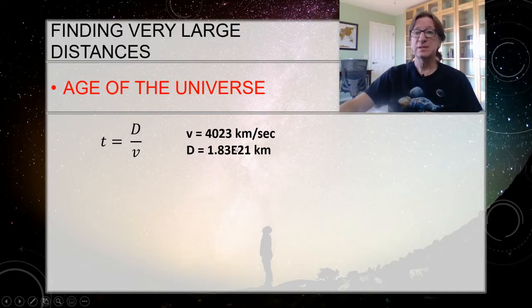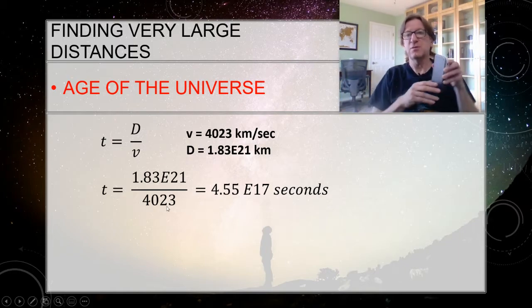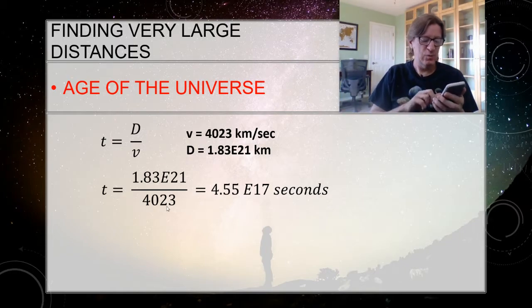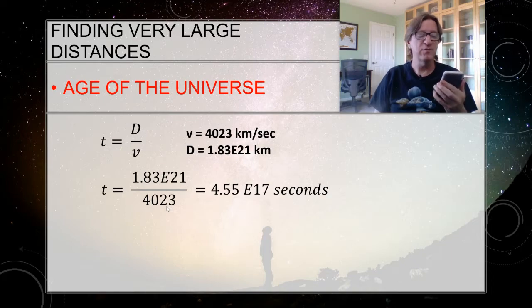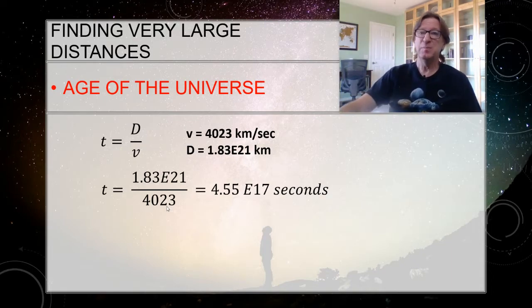All right, so let's take those values and let's figure out the age of the universe. We don't do small questions here in astronomy. So T then is going to be the distance in kilometers, 1.83 times 10 to the 21st kilometers, divided by 4,023. Let's put that in our calculator and make sure that it works. So 1.83 times 10 to the 21 divided by 4023, and I do get 4.55 times 10 to the 17 seconds. That's a lot of seconds. But that's how old the universe is in seconds.